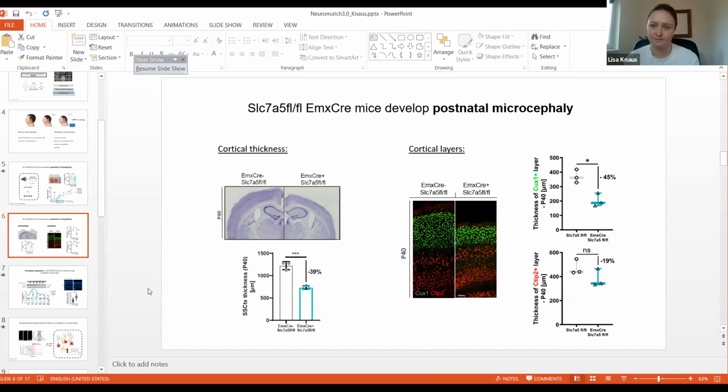Is that right? Yeah, this is something that we really have to check more. Considering that you lose a substantial amount of neurons which are projecting onto the second hemisphere, we would expect a reduction in the corpus callosum, for example.